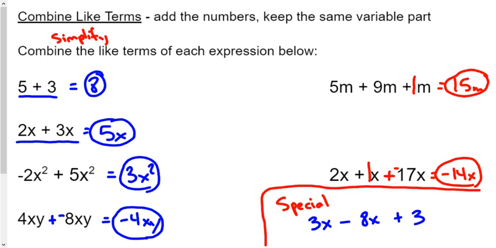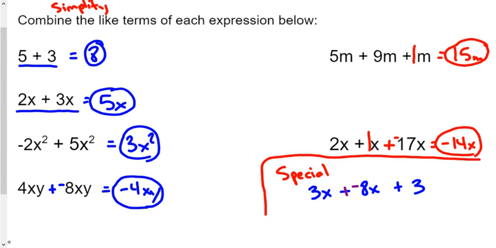So 3x minus 8x plus 3. Well, you know what we need to do. If we see a subtraction, go ahead and make it into plus the opposite. Well, 3x plus negative 8x, that is negative 5x. Okay, this combines with this. They are like terms. The problem is that you can't say negative 5x plus 3 is negative 2x because this doesn't have an x on it. They are not like terms. And so when that happens, they just sit beside each other, and that is completely okay.